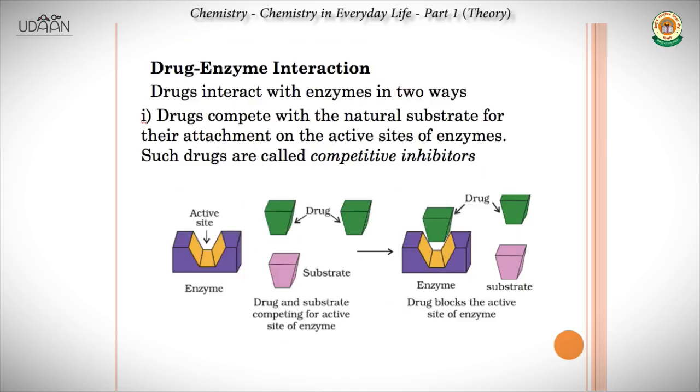Now, how do drugs and enzymes interact? Let's see. Drugs interact with enzymes in two ways. One is drugs compete with natural substrates for their attachment on the active sites of enzymes. So instead of a substrate attaching to the active site of the enzyme, sometimes a drug gets attached. So the substrate cannot attach. So that particular reaction cannot take place. So these drugs are called competitive inhibitors. They are inhibiting the function of a particular substrate or a particular biological molecule because they are attaching themselves to the active site of the enzyme. This is one way how drugs and enzymes can interact.